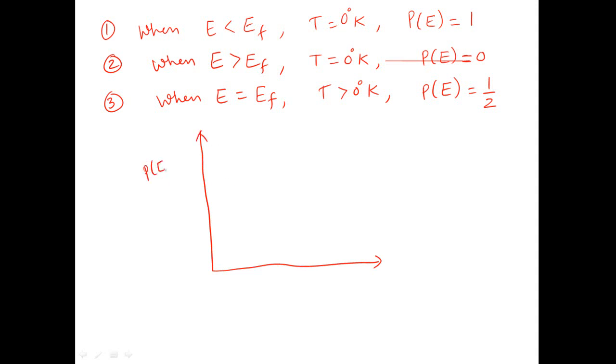So this P of E on the y-axis and energy on the x-axis. Here if I say that this is the value of Fermi energy EF, then we know that the maximum value of this Fermi function P of E is equal to 1 at absolute 0 temperature. So here the temperature T is equal to 0 degree Kelvin.